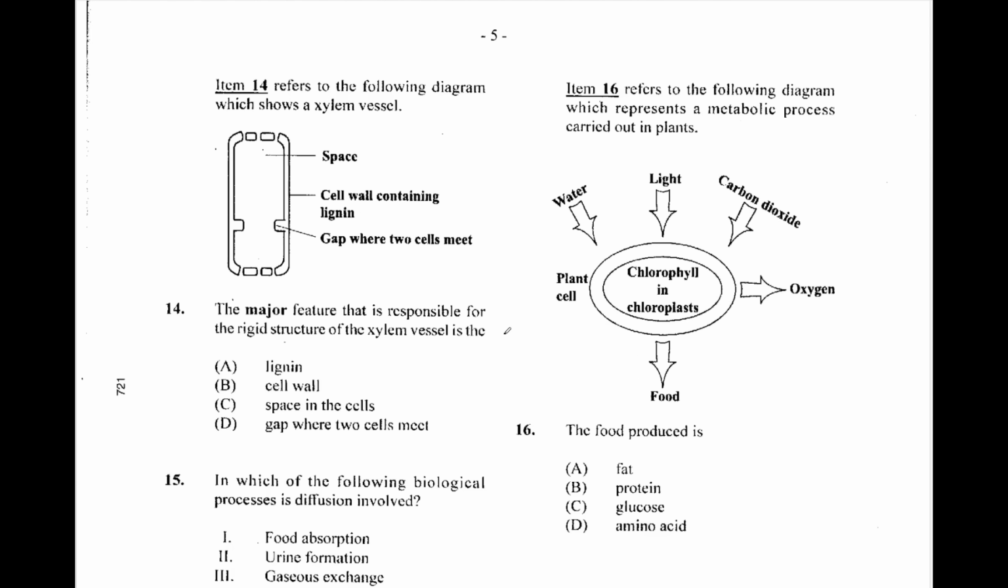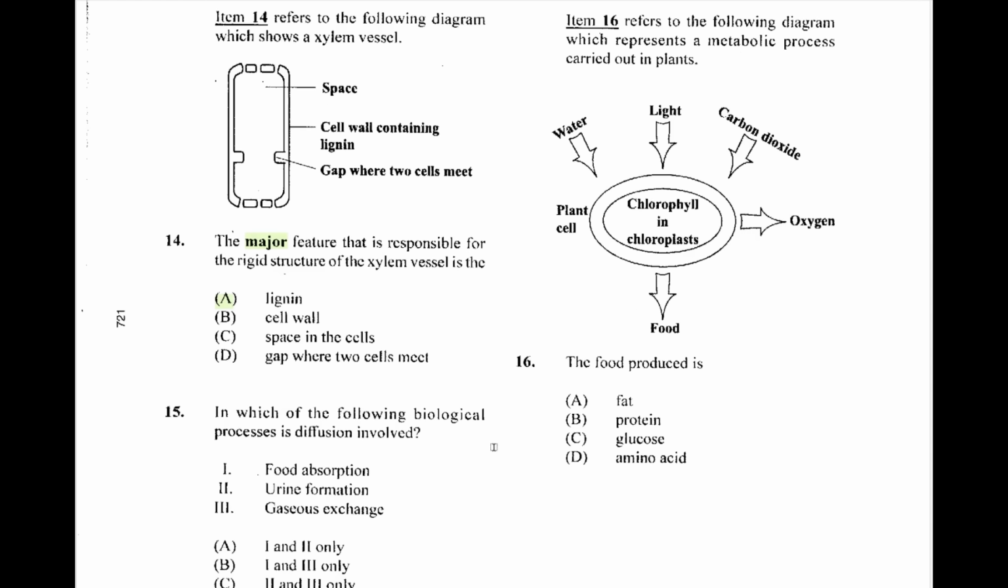Question 14 refers to the following diagram, which shows a xylem vessel. The major factor, major is in bold letters. The major feature that is responsible for the rigid structure in the xylem vessel is the lignin. A is our answer.